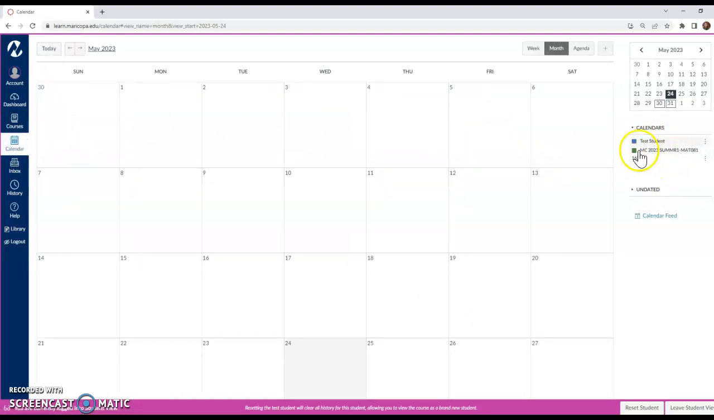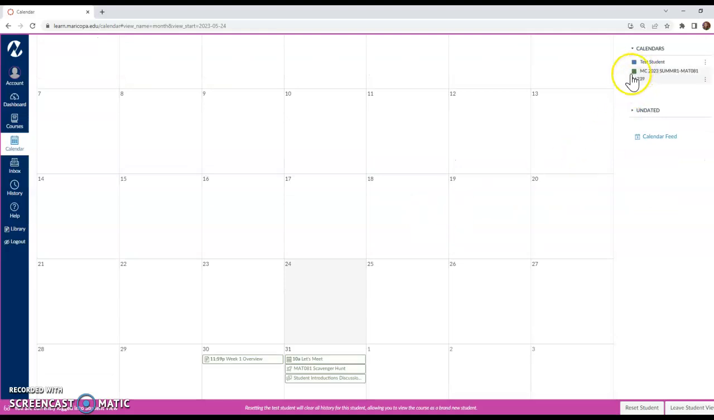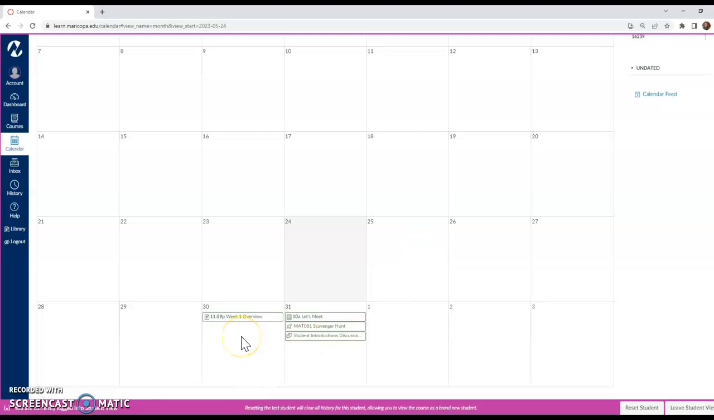And then what you want to do over here is you want to color code our class. Otherwise, the items won't pop up on your calendar. So you'll notice I've color coded it in green, our summer MAT081 class. So anything that has to do with my MAT081 class, I can see for the week what it is. So you'll notice here's the last week of May.